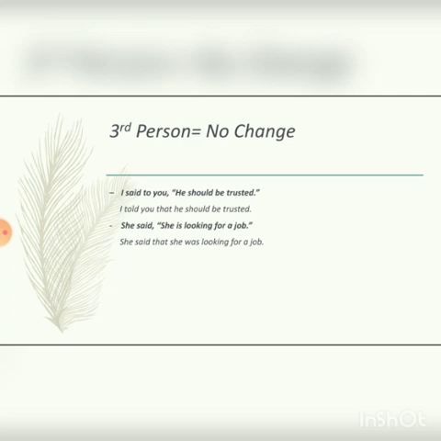Third person. If the subject in the reported speech is in third person, there no changes are made. For example, "I said to you, he should be trusted." So here he is in third person, so it will not change, it will remain the same. I told you. Here I am talking about the third person, the person whom I don't know. So this third person will not be changed. I told you that he should be trusted.